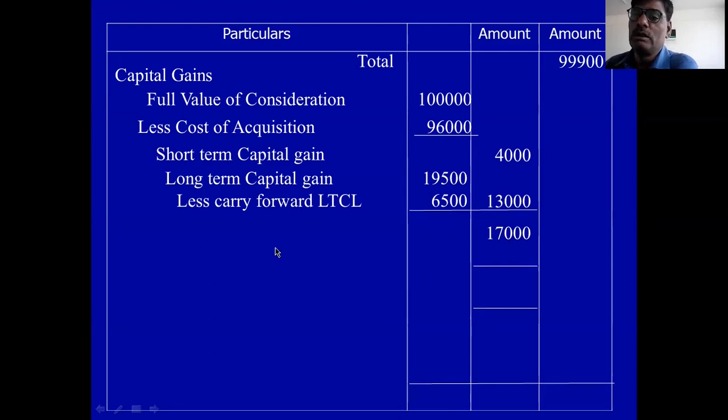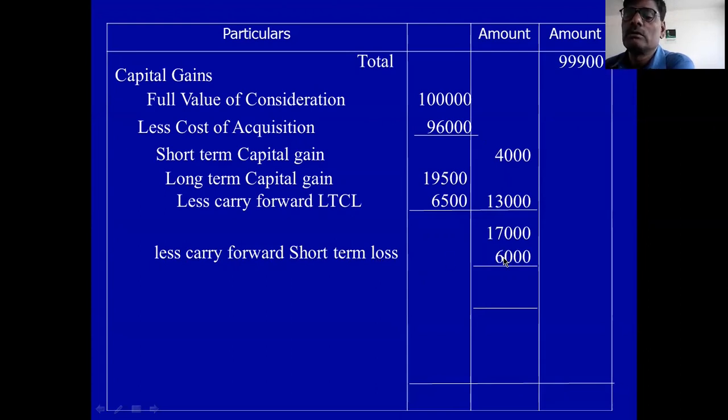In this capital gain, you deduct carry forward short-term capital loss. Remember this. Carry forward loss, that is 6,000. This 6,000 may be adjusted in 4,000 in the short term and remaining 2,000 in the long term 13,000. This is also possible. 6,000 you deduct, 11,000 remains. 11,000 is the income from capital gain.